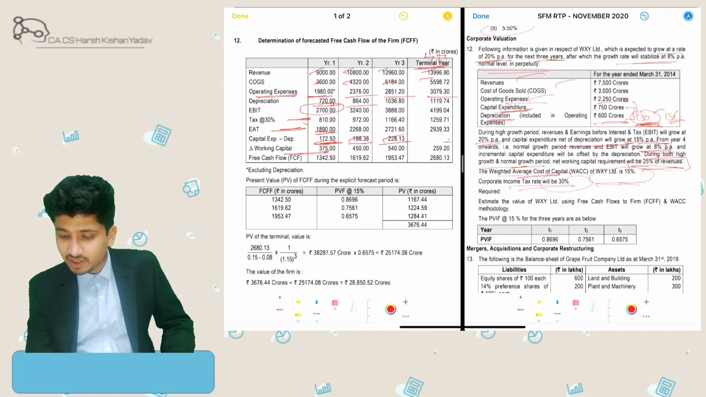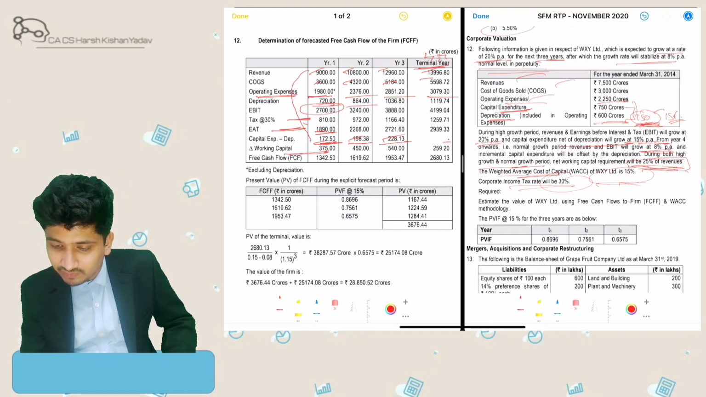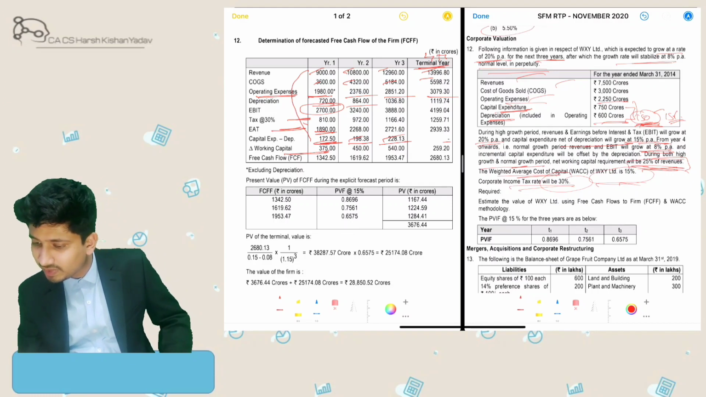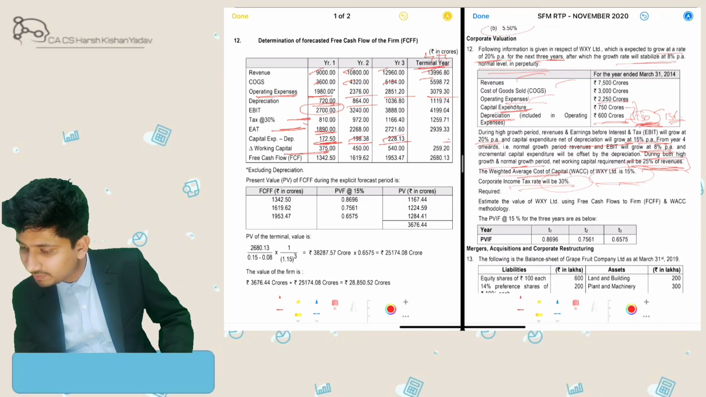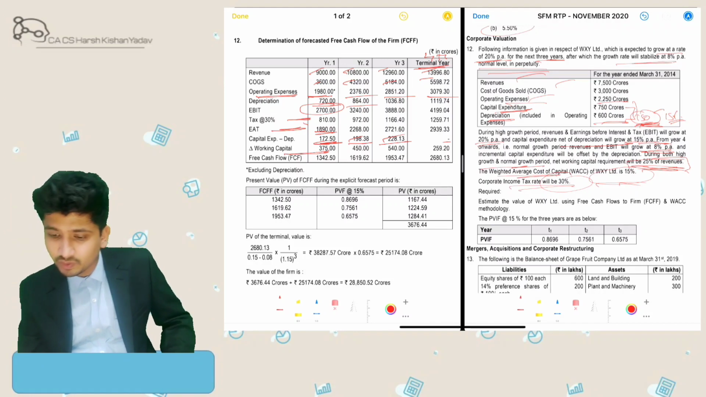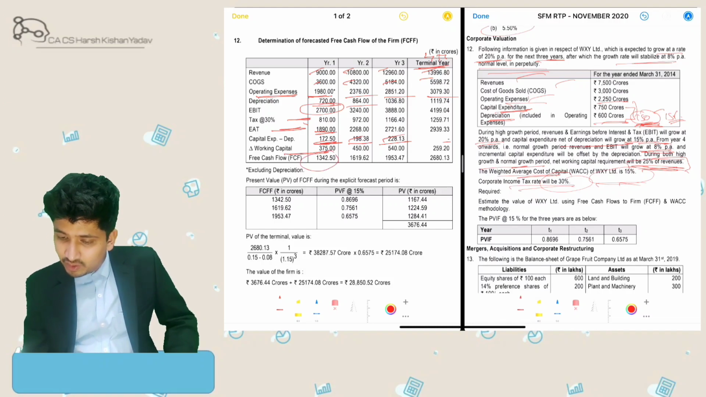So my net working capital requirement increase would be 25% of revenues. So 25% of this would be my working capital requirement. Okay, then I'll get my free cash flows over here.